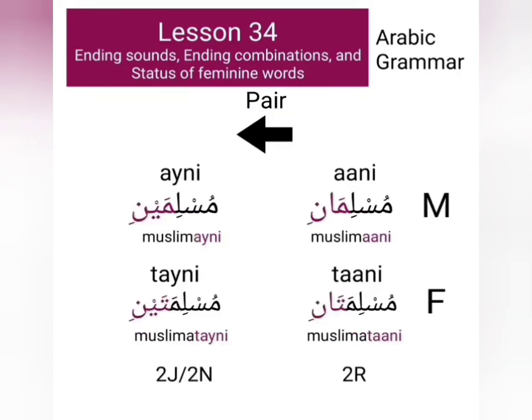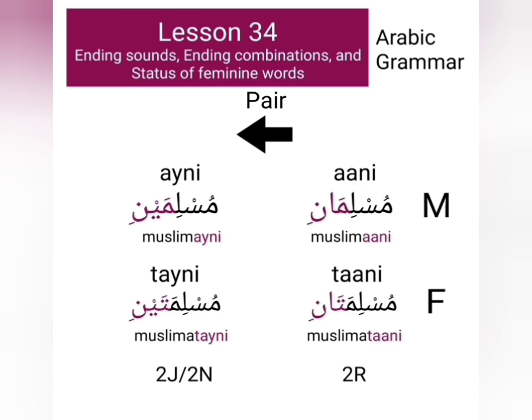The masculine words which are pair can have two types of ending combinations: ani and aini. For example, the word Muslim can have two types of pairs: Muslimani or Muslimaini. The status of the words which end with ani is rafa, and the status of the words which end with aini can be nasab or it can be jar.